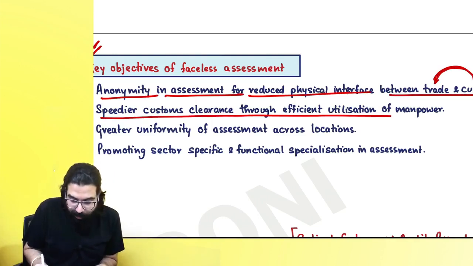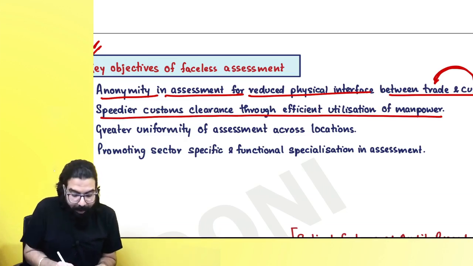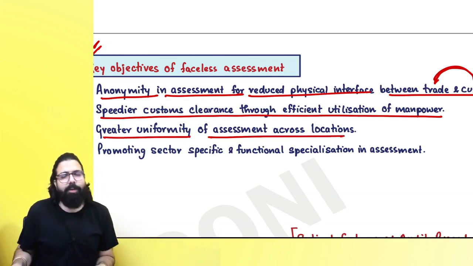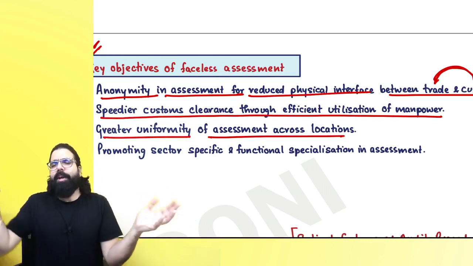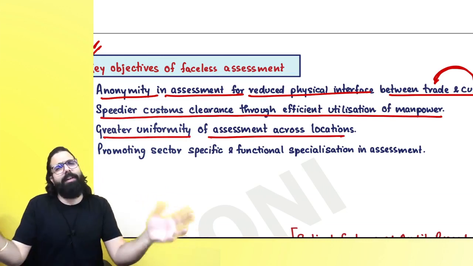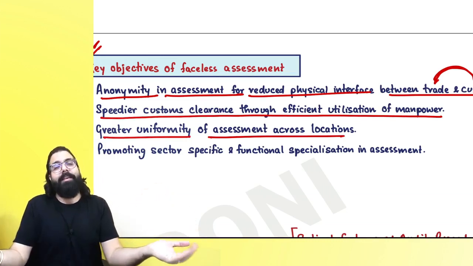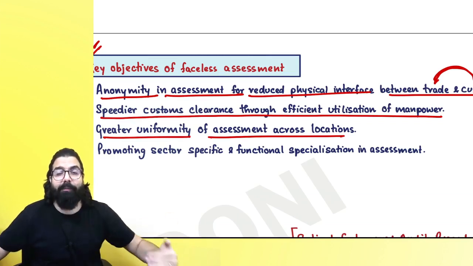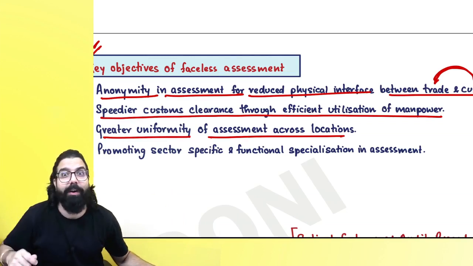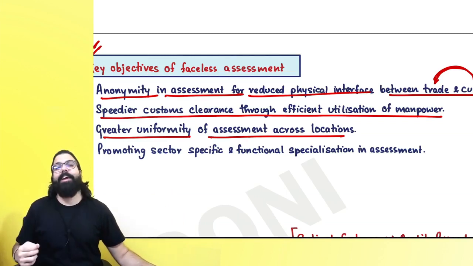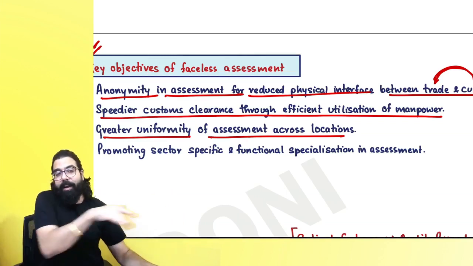Speedy custom clearance through effective utilization of manpower. Greater uniformity of assessment across locations. Uniformity will come because, sir, how he is doing the assessment, everyone ka assessment will be same. Earlier face to face, when trade and custom officers came face to face, then baba they will meet, they will go for drinking tea, and in that scenario there was revenue leakage. Now there will be uniformity.